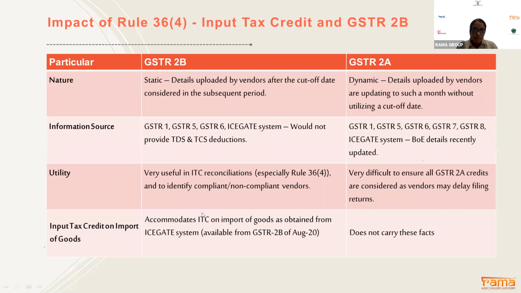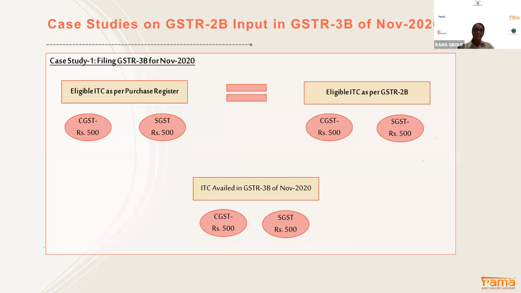Input tax credit on imported goods, as already explained: IceGate will auto-populate the information in GSTR 2B, but in GSTR 2A there is no such facility. So we'll quickly run through the examples: what inputs are available and what discrepancies will happen.